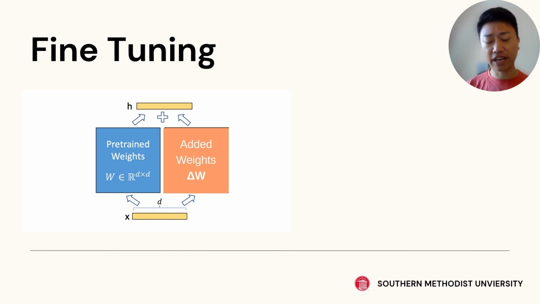So let's say we have a large language model and this pre-trained model, so it has pre-trained weights. When we're actually fine-tuning, we're just adding additional weights, additional matrices of the same dimensions, on top of it, and therefore we get the final weights for our final fine-tuned model. It's basically the addition of added weights on top of the original weights. It's really just as simple as that.